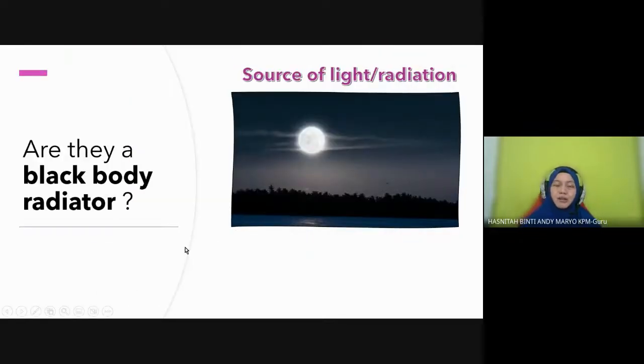Okay, next. How about this? The moon. Moonlight. Is the moon a black body radiator? What do you think? Moon. Yin Ho Chong, firefly? This is not a firefly. Bukan firefly. Okay, moon. Yes or no? Also no. It emits light, but where is the light actually coming from? What light is emitting from the moon?